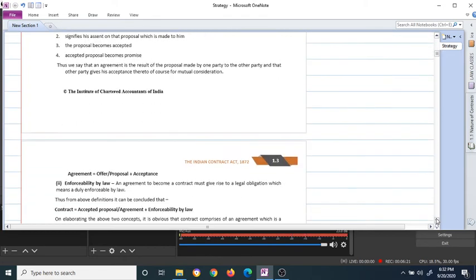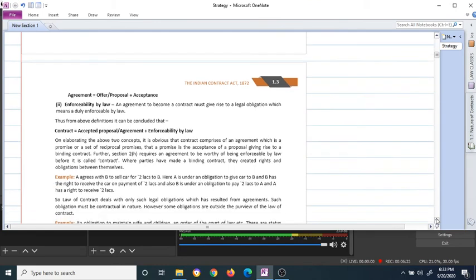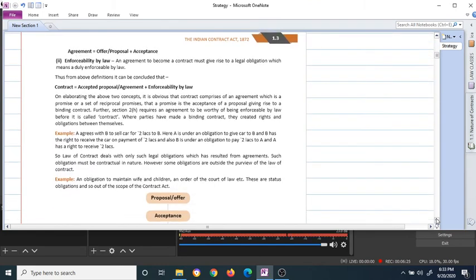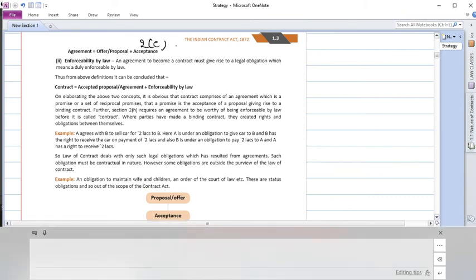Now coming on to the second page of the syllabus. As I already told you, agreement is defined in section 2 subsection E. An agreement is every promise or set of promises forming consideration to each other. What is a promise?